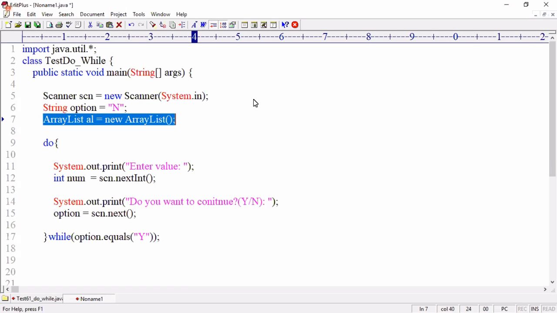Okay, then, sir, I will ask the user how many values to enter. Okay, how many values to enter? I wanted to ask the user, then I will take it. If you are asking the user, then do while is not required. You can go for do while, the minimum you are forcing him to enter at least one value, right? Are you catching my point?